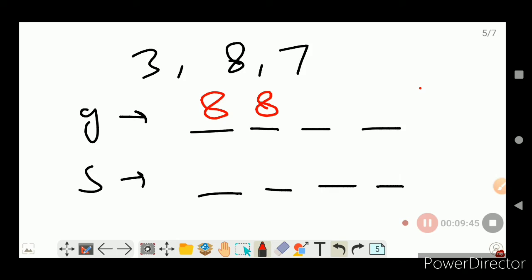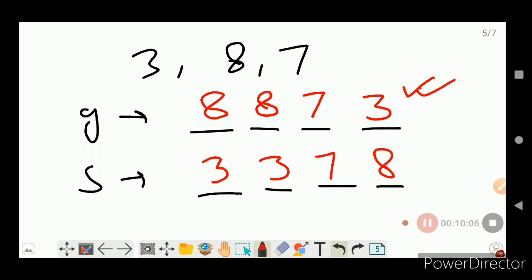Then we will have our digits given, 7 and 3. So 8873 will be the greatest number that we can form with the given condition. So what will be the smallest number? For the smallest number, it is quite obvious that the smallest digit will be repeated. So 3, 3, 7, 8.